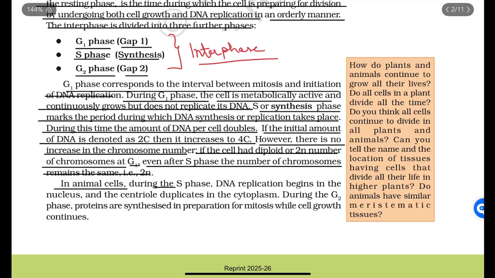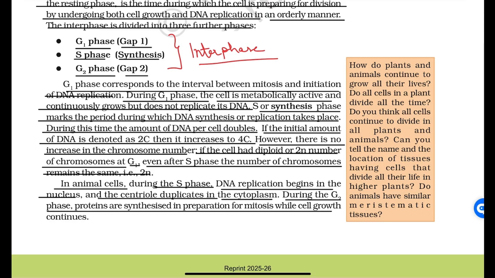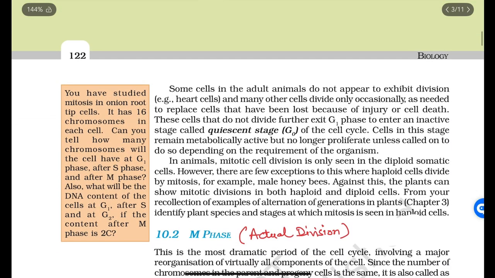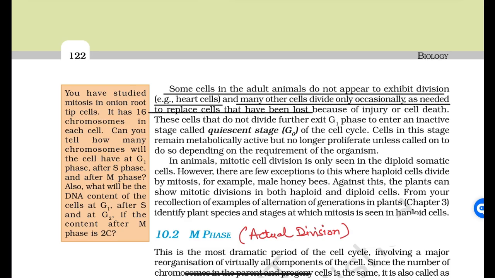In animal cells, during S phase, DNA replication begins in the nucleus and the centriole duplicates in the cytoplasm. During the G2 phase, proteins are synthesized in preparation for mitosis while cell growth continues. Some cells in adult animals do not appear to exhibit division, for example heart cells, and many other cells divide only occasionally as needed to replace cells that have been lost because of injury or cell death.